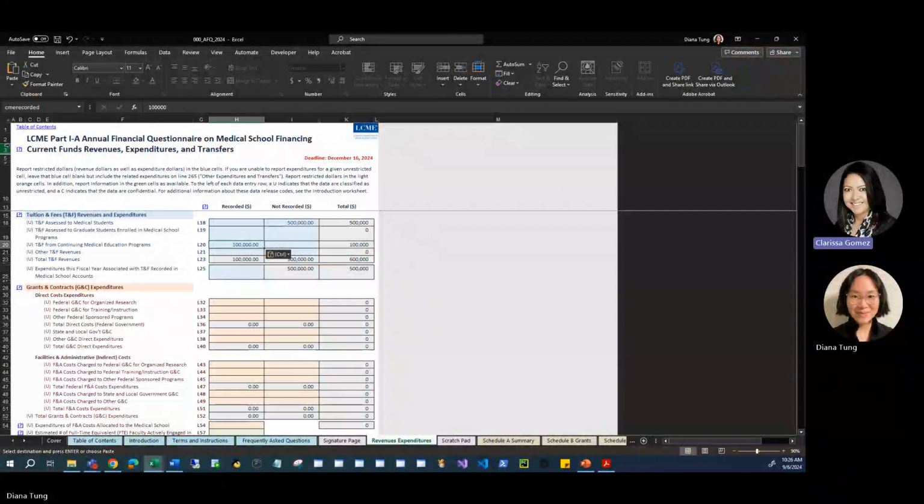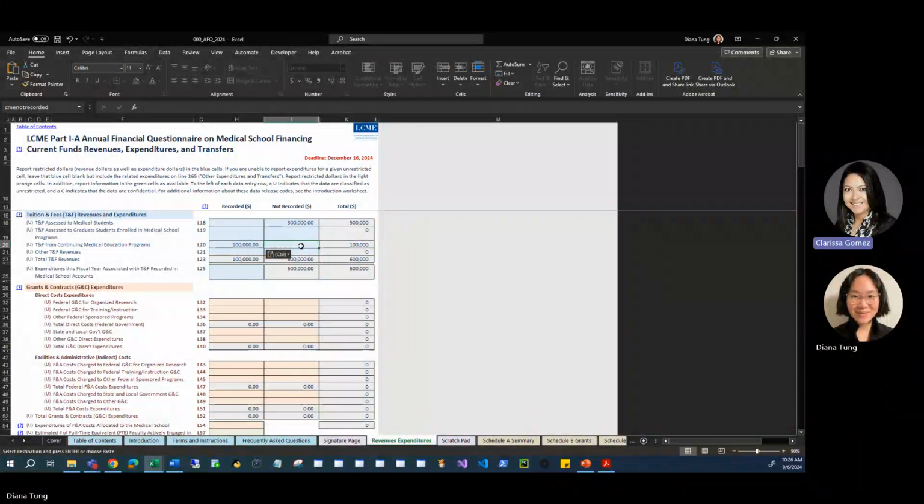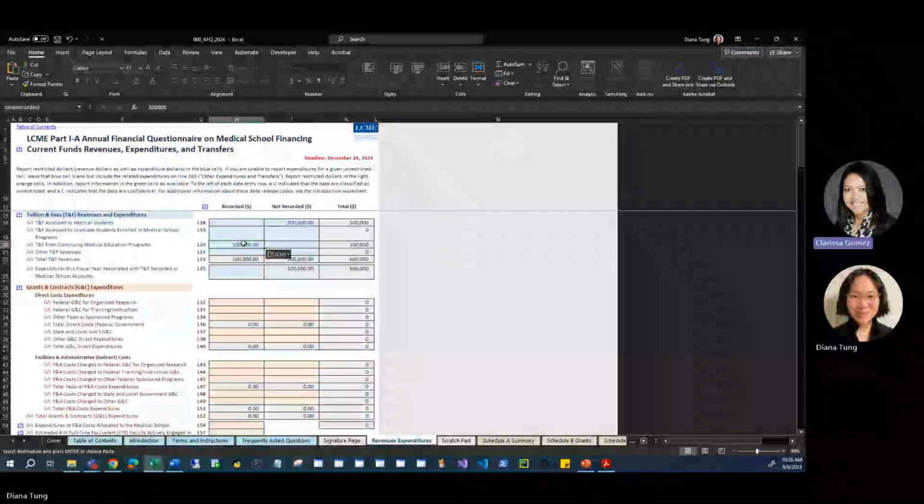It is important to note here that anything pasted into the Revenues Expenditures worksheet should be pasted as values, so formula references from another workbook or worksheet do not carry over into the AFQ and therefore corrupt the AFQ's data entry worksheet.